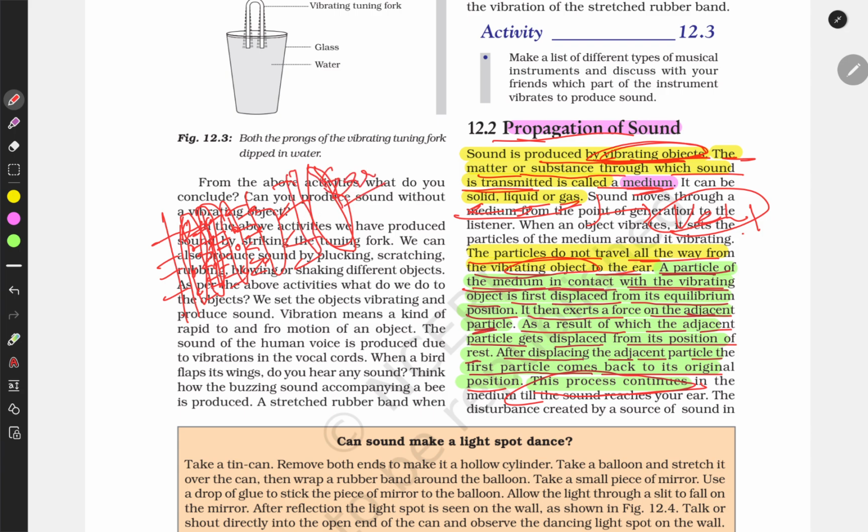This is how the vibrating particles reach the human eardrum. There is an eardrum inside our ear, and these vibrating particles reach it and make it vibrate too. We will study later what happens to the sound after hitting the eardrum.